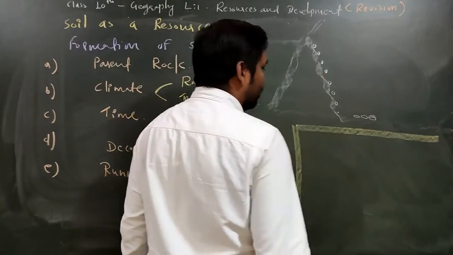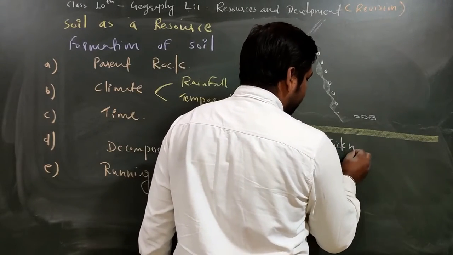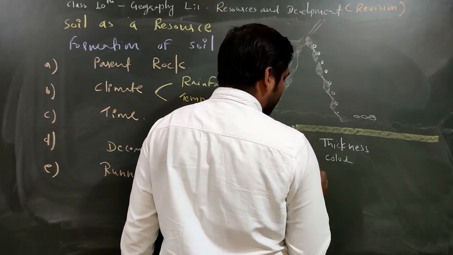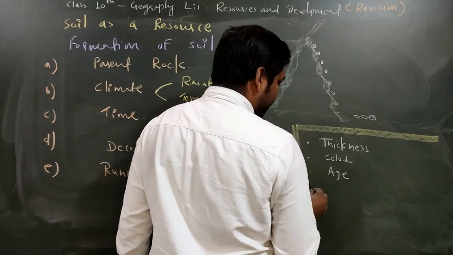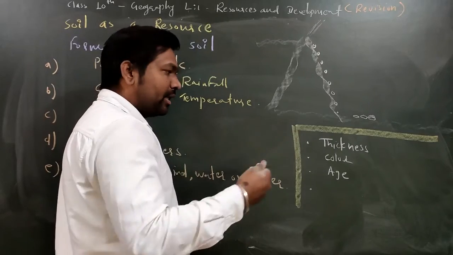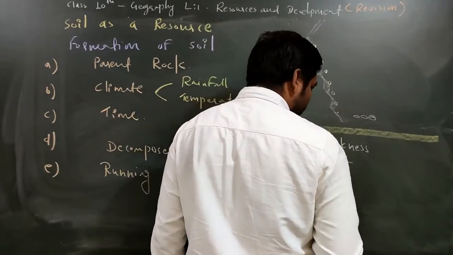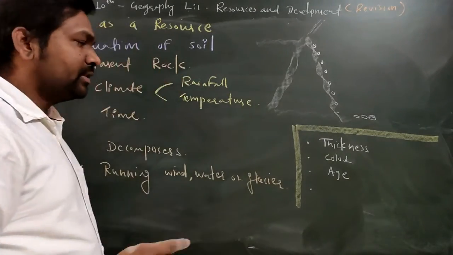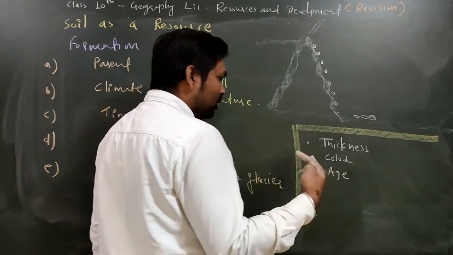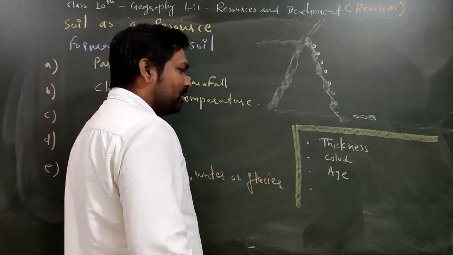The quality of soil also depends upon the thickness of soil, the color of soil, the age of soil, as well as the basis on which you are dividing it, that you have Bhangar and Khadar. So this soil you are dividing on the basis of age. Alluvial soil you can divide into two parts, Bhangar and Khadar. Bhangar is the old alluvial soil, and Khadar is the new alluvial soil. On the basis of color, you have the red and yellow soil, and you have the black soil.